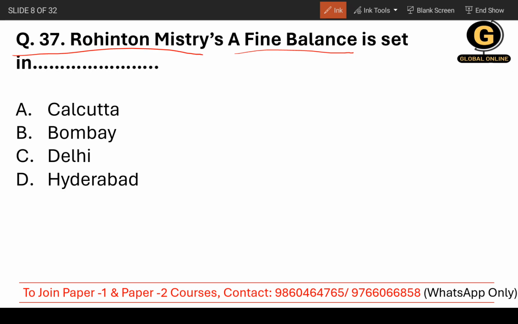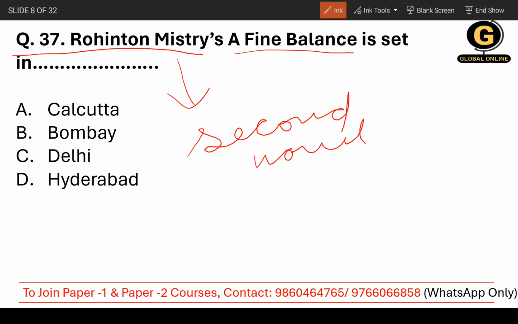Now the question is asking about the setting of A Fine Balance, okay? So you need to answer that. Before answering the question, let me tell you, it's Rohinton Mistry's second novel. It is set in an unidentified city, because Wikipedia mentioned it and the author also mentioned it, but still you'll get glimpses of Bombay. If they're asking about particular places with names, you'll have to answer Bombay here. So the question number 37 answer is B, Bombay.